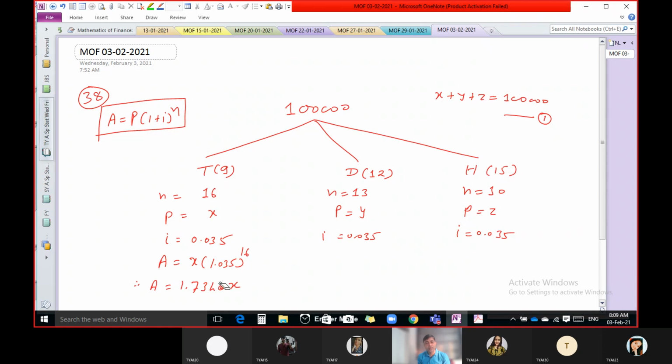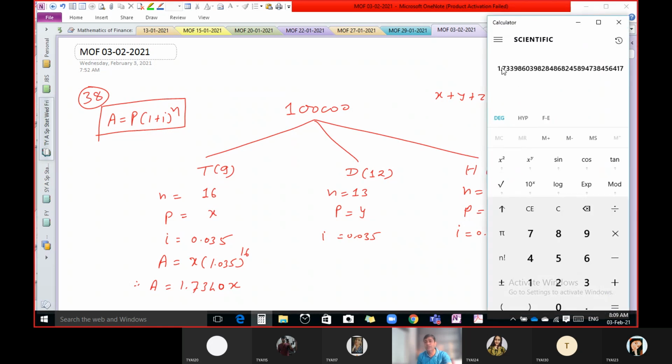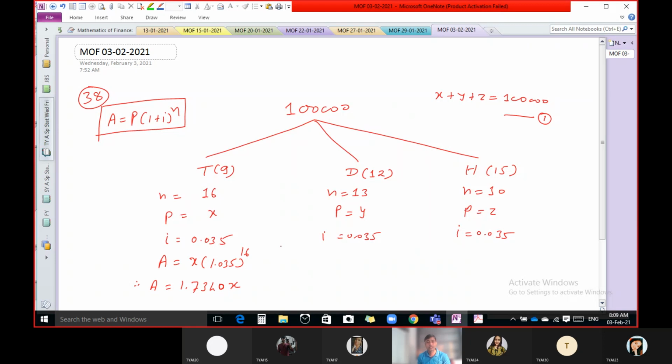So X is the amount he received at present, but after the end of 16 years, that is at the age of 25 years, in total he gets 1.7340 into X.